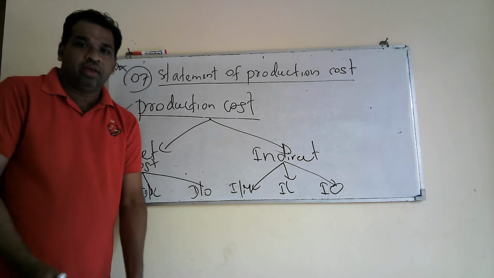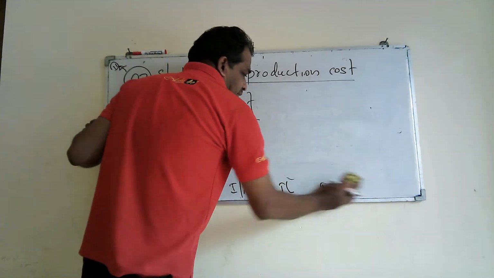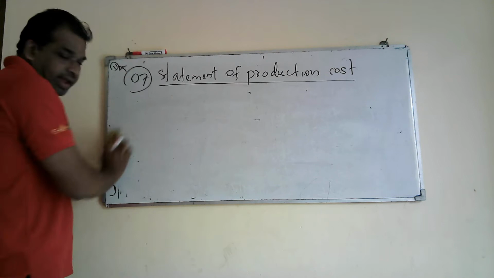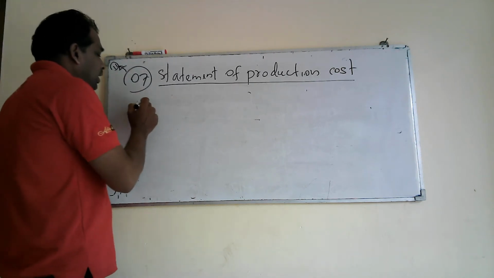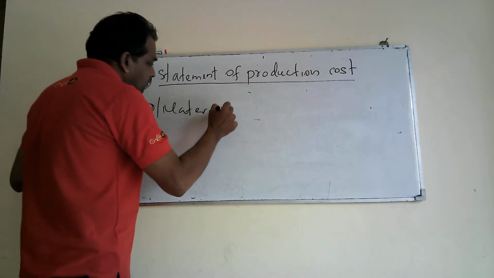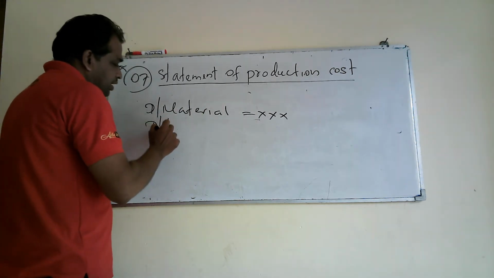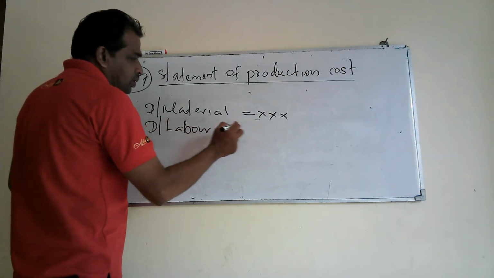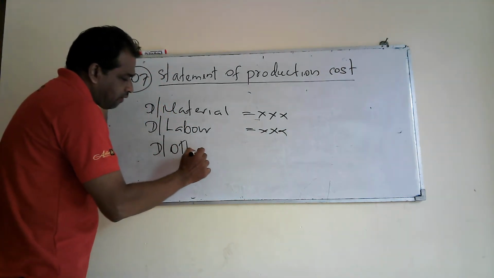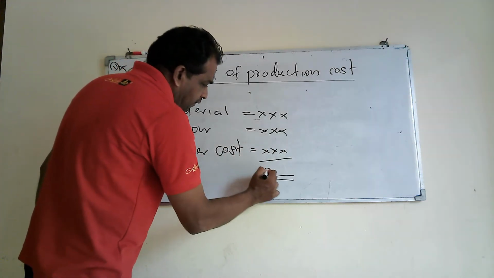So let's move to understand it with an exercise. If you take direct material this much, direct labor equal to this, and direct other cost this one, then you take the total.